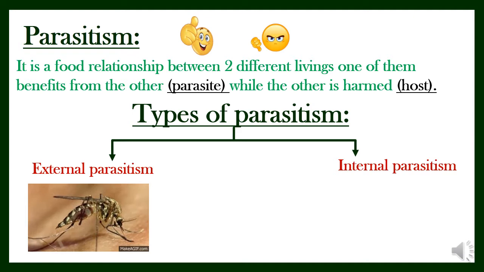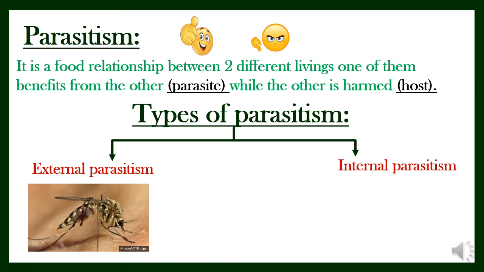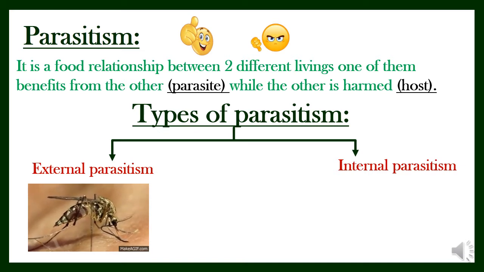And sometimes mosquito conveys or transports some diseases to the man. So, the relation between mosquito and the man is considered as parasitism. Mosquito is a parasite or the living who gets benefit, and the man or human is the one who will be harmed. And it's external parasitism.